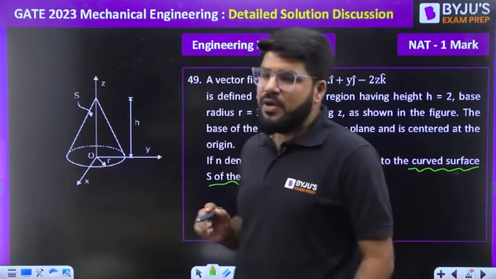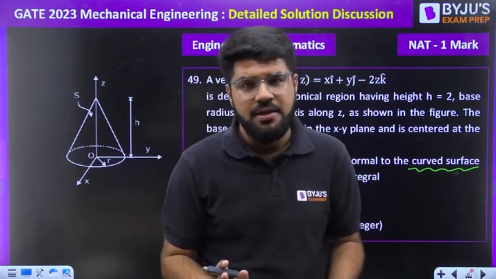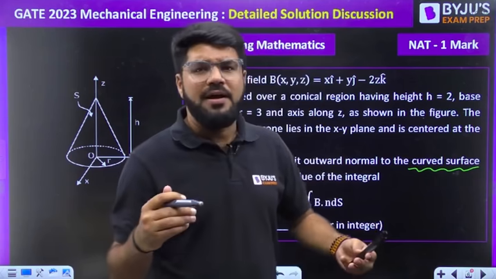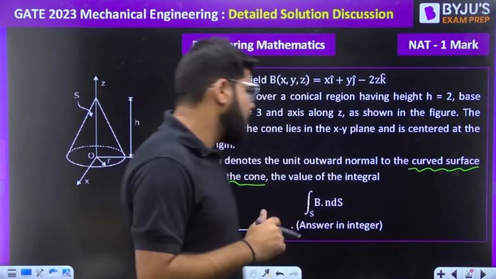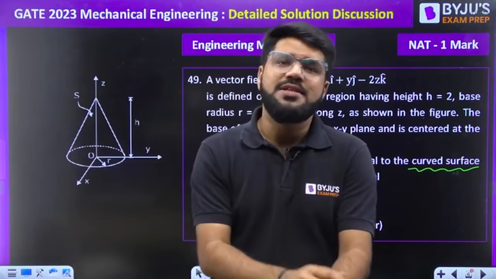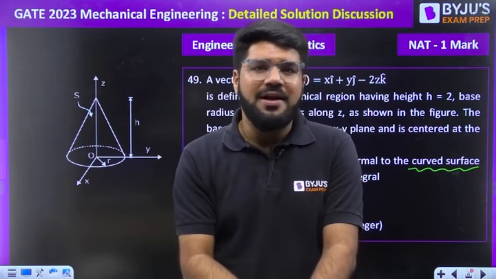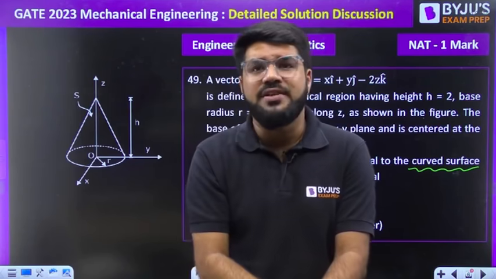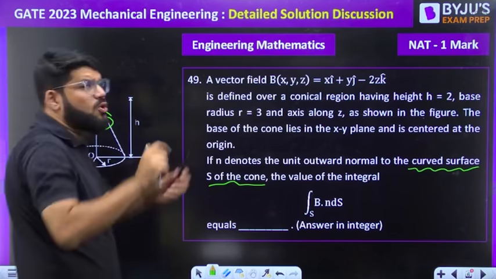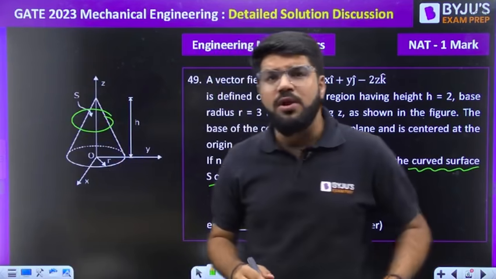Now let me tell you, if you try to solve the integral over the curved surface of the cone, it's going to be tedious and lengthy, and it cannot deserve 1 mark. Whether it is 1 mark or 2 marks, if we apply the simplest method, it's always better. Many students might have applied the Gauss divergence theorem directly and luckily got the correct answer, which is 0. But you cannot directly apply Gauss divergence because the integration is only over the curved surface, not over the base. That means the cone is open. It doesn't make a closed volume, and unless you have a closed volume, you cannot apply the Gauss divergence theorem.